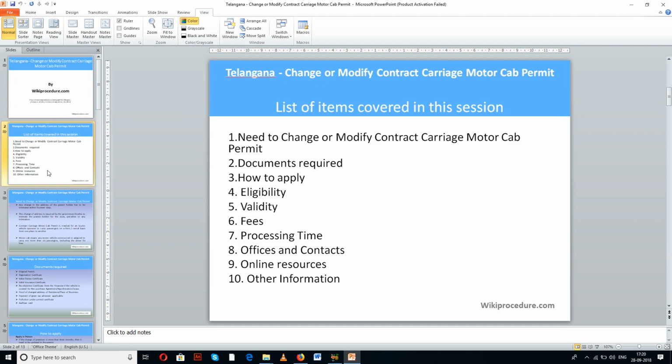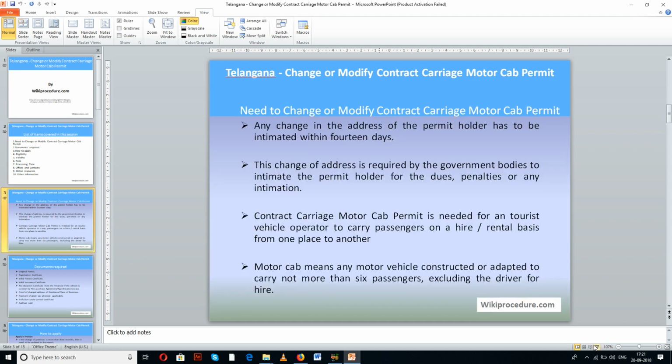List of items covered in this session: need to change or modify contract carriage motor car permit, documents required, how to apply, eligibility, validity, fees, processing time, offices and contacts, online resources, other information.